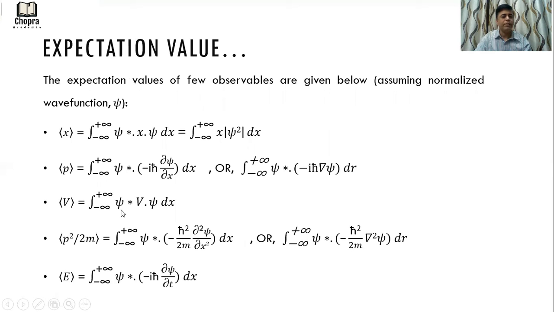Similarly, like the linear momentum, we have another operator, the kinetic energy operator, that is p square by 2m. The expectation value for that is the integration from minus infinity to plus infinity of psi star times minus h cross square by 2m dou square psi by dou x square dx. Again, the kinetic energy operator is operating on the right hand side, that is your psi. In 3D, that can be replaced as minus h cross square by 2m grad square, or the Laplace operator. The energy expectation value is the integration from minus infinity to plus infinity of psi star times i h cross dou by dou t of psi dx. Again, the energy operator operates on the right hand side here.